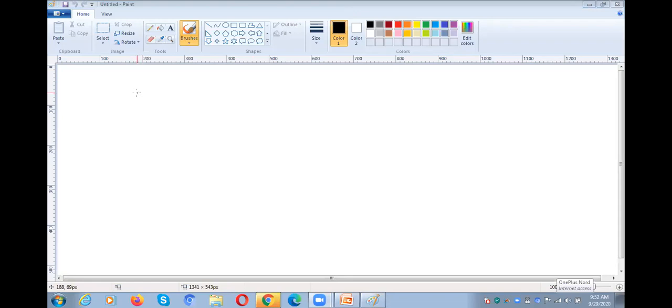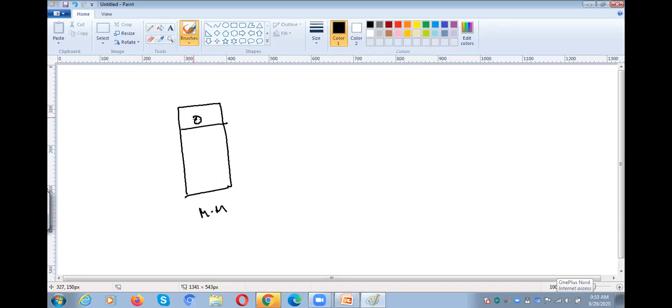So actually, here it is the main memory. This is the operating system and the entire remaining main memory is occupied with the user programs. This is a backing store.